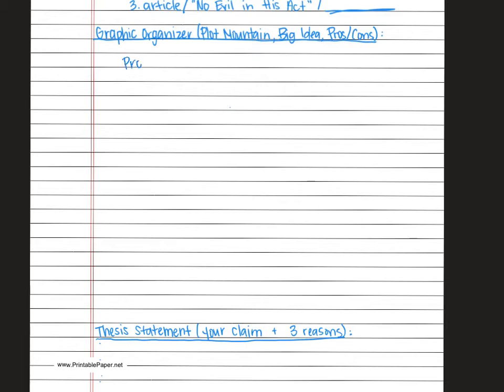So on the left-hand side, we're going to put pros. This is essentially a T chart. We're going to make a big T. On the right-hand side, we're going to put cons. Here, you will list at least 3 reasons for each side, listing why it is a good thing that mercy killing exists. Why would it be justified? 3 things on the left-hand side.